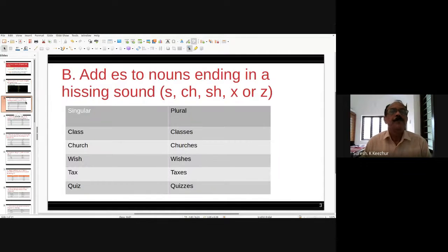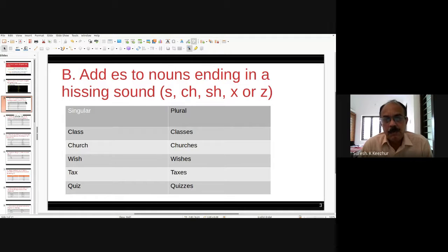Next, add es. Certain words add es to nouns ending in a hissing sound. What is a hissing sound? Su, chu, shu. Normally it is spelled with X or Z. Su, chu, shu, those are hissing sounds in English.